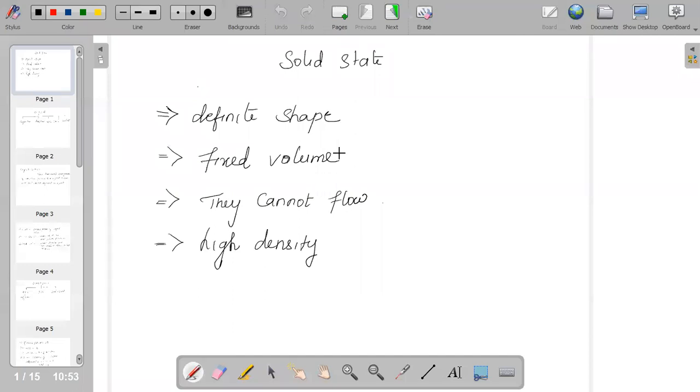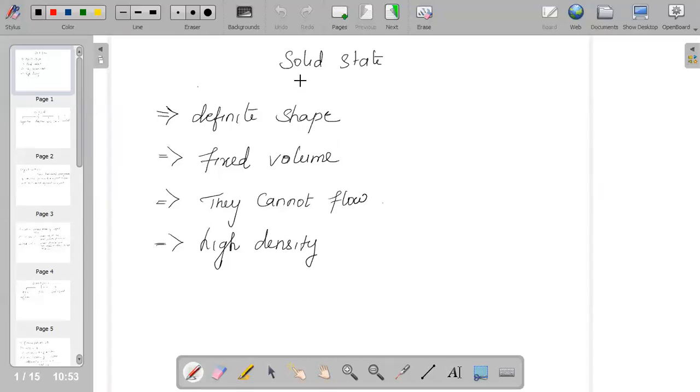But in this chapter, we are going to discuss solid state in detail. There are a few sections which are important from the exam point of view. States of matter can be classified into three types: